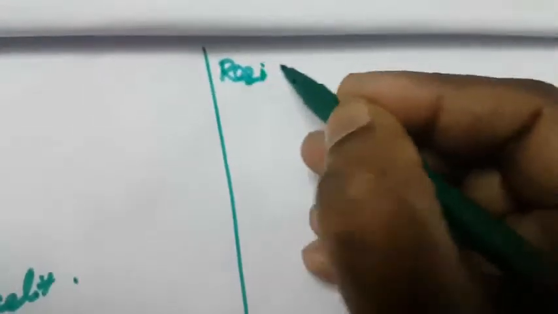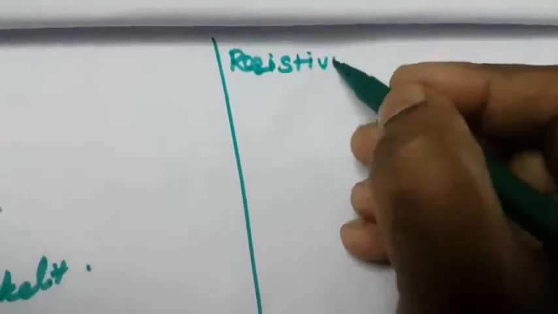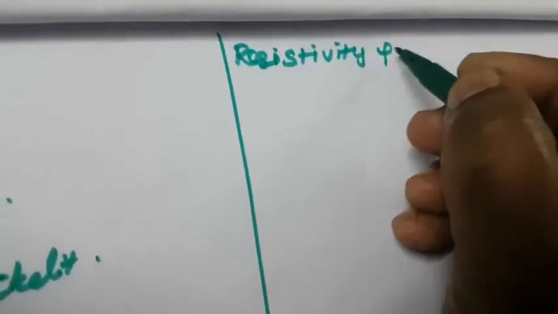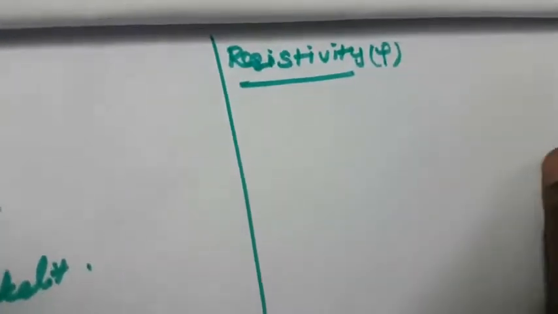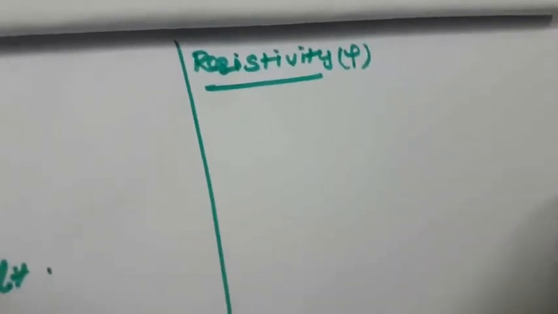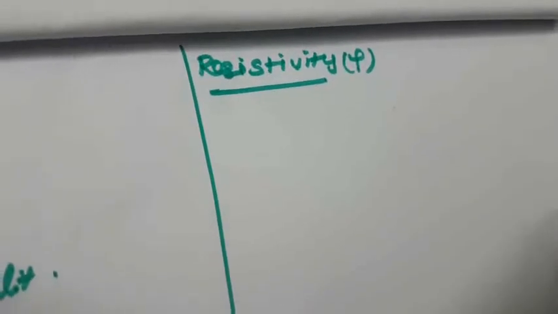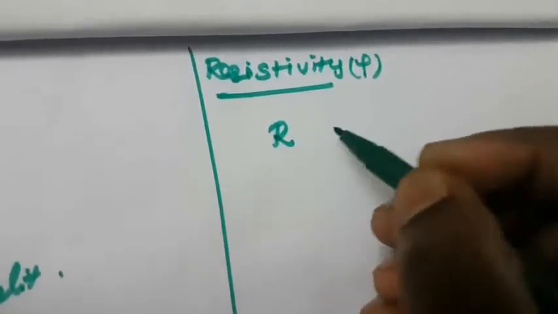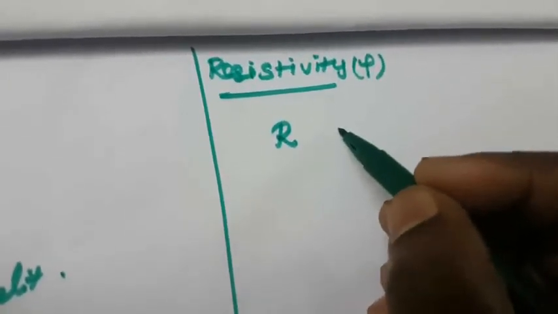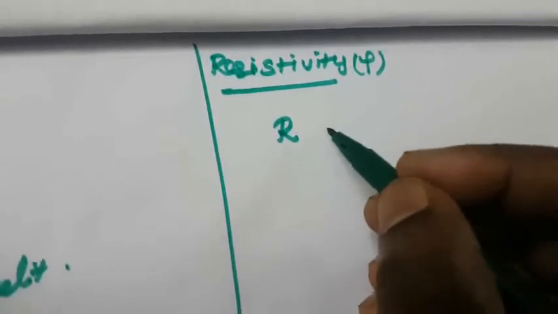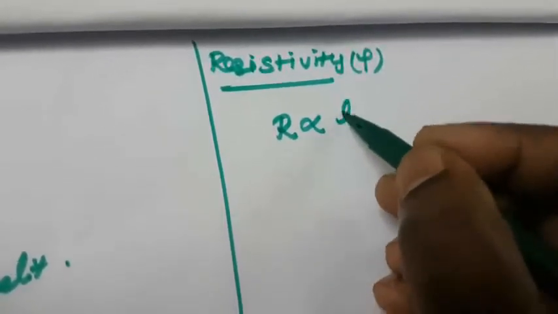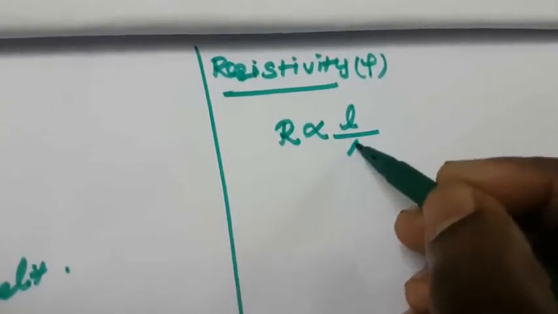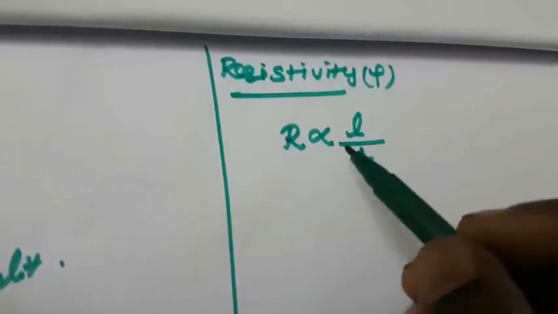Next, what is meant by resistivity? That is rho. Again, we consider the conductivity of the cell in the electrolytic solution. The resistance of the cell is directly proportional to the length and inversely proportional to the cross-sectional area. So that is called resistivity.